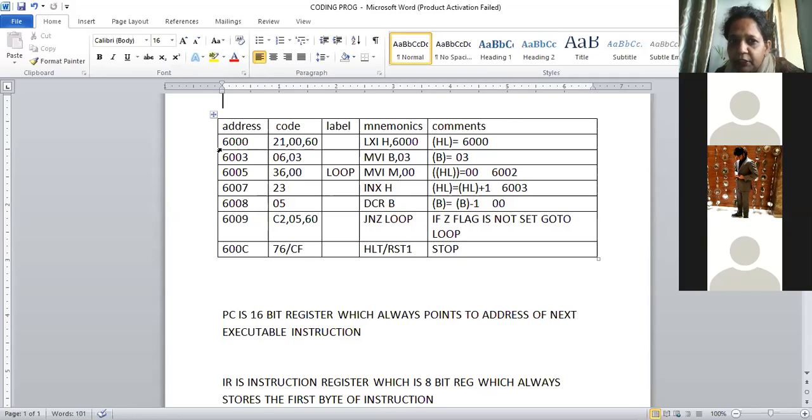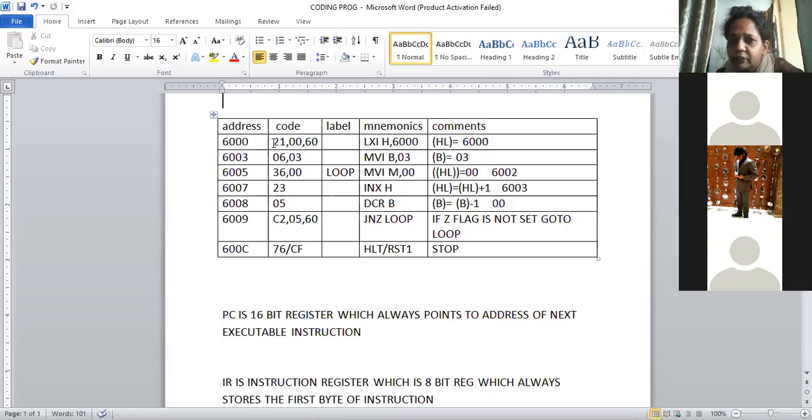So at that time, initially PC will have this particular address, correct? So the instruction at this particular address will be executed. Now this is a 3-byte instruction. So now PC will have 6003.